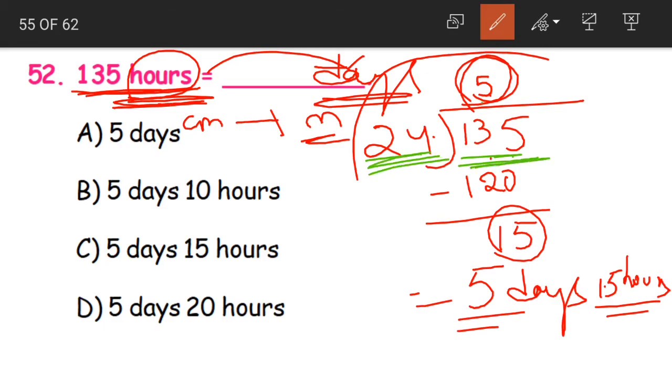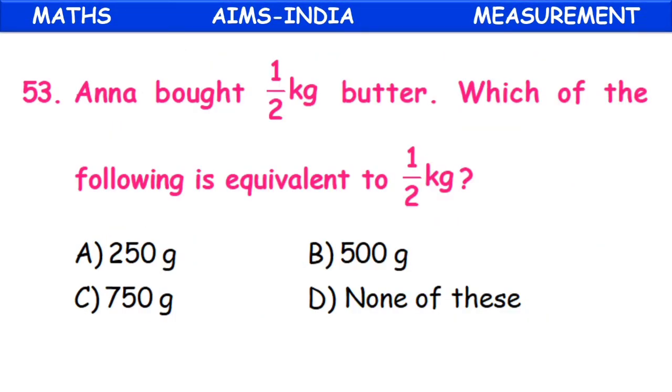135 divided by 24. The quotient is 5, which would be the number of days. The remainder is 15, which is nothing but our number of hours. Is this clear, children? 135 hours is equal to 5 days and 15 hours. That is option C.